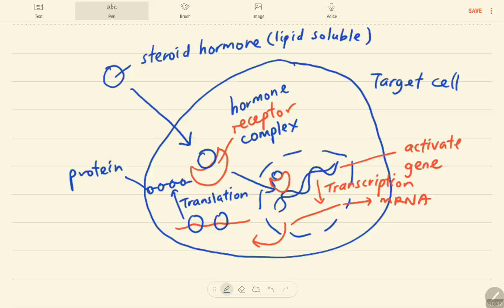It will order the cell to manufacture certain types of protein or enzyme to do something. This process is known as gene activation, because the steroid hormone can directly go into the cell. They go into the cell and activate the gene. Is that clear? It just involves several steps here: transcription, translation, form protein.